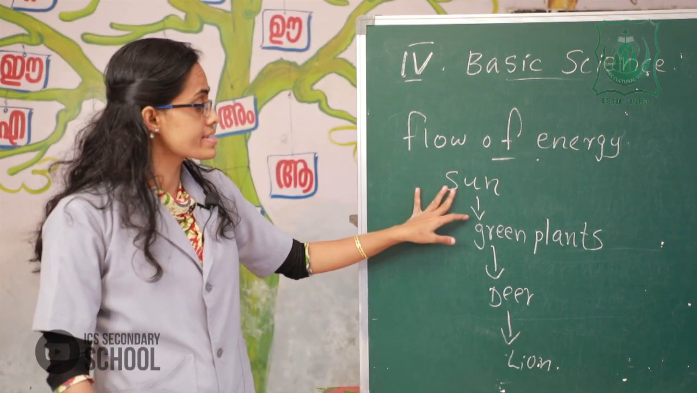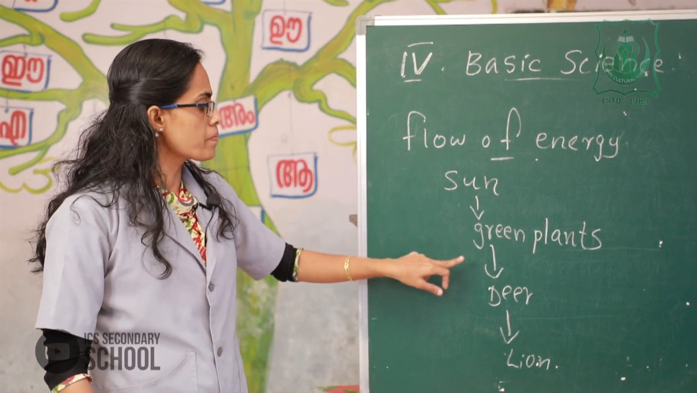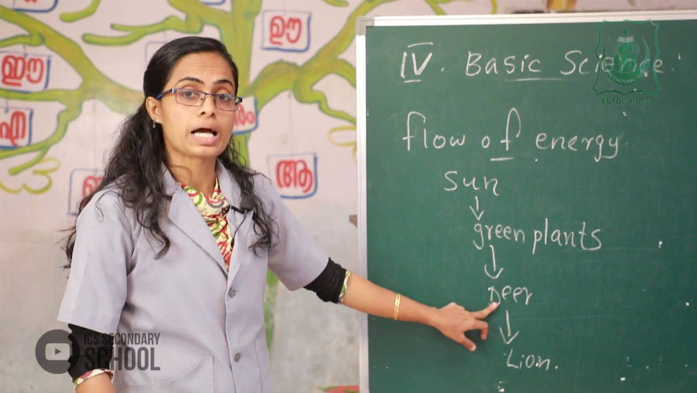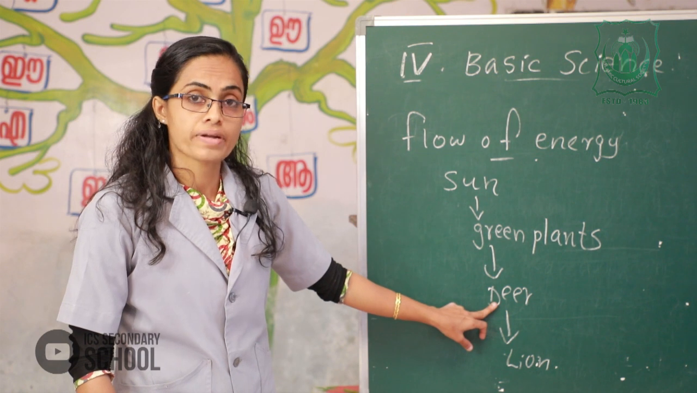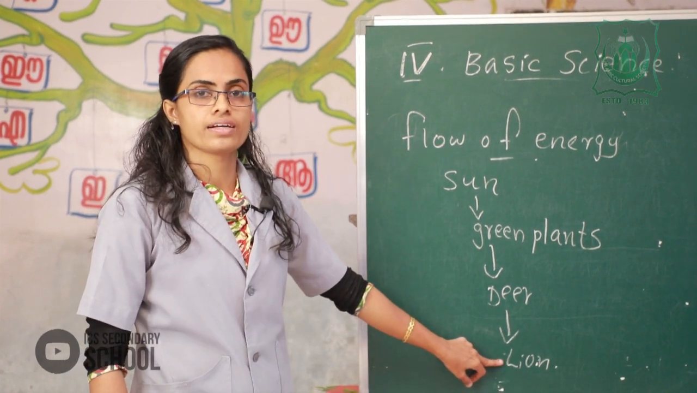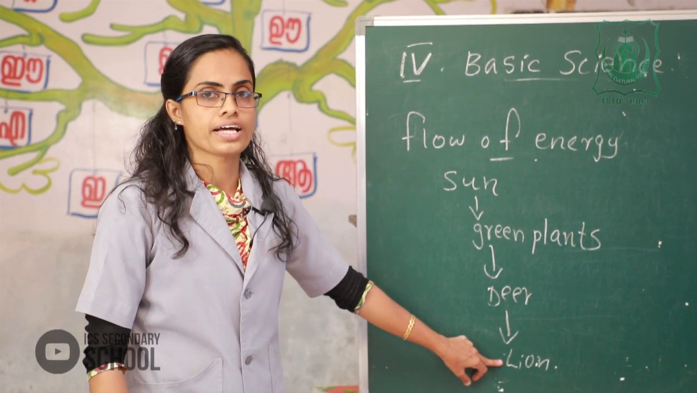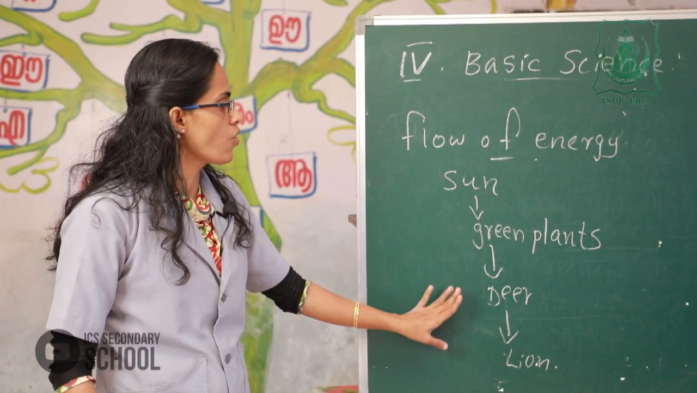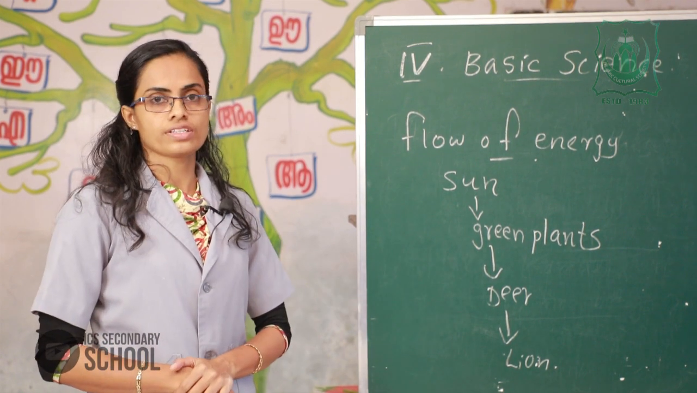The flow of energy goes from the sun to green plants and from green plants to other animals. Deer is a herbivorous animal, which eats only plants. Lion is a flesh eating animal, that is a carnivore, which only eats flesh. Okay, these are the flow of energy in living things.